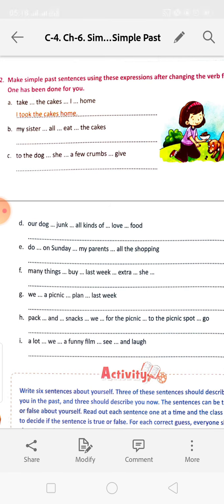My sister all eat cakes. My sister ate all the cakes. Okay? To the dog she a few crumbs give. She gave a few crumbs to the dog.